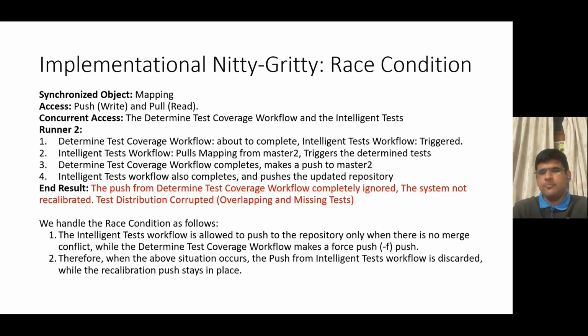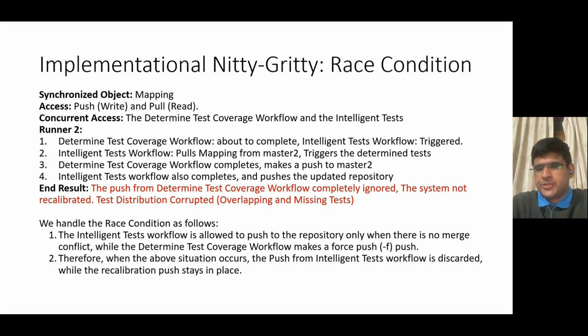The synchronized object here is the mapping repository, and it is accessed through push, which is a write, and pull, which is a read to the repository. The determine test coverage workflow and the intelligent test workflow can clearly run concurrently, because on a Saturday night we can definitely have commits which would trigger the intelligent test workflow before the determine test coverage workflow has completed. Both of them write to the mapping repository. So there is a synchronized object, two threads, and at least one of them is a write to the shared object. Therefore, this is clearly a race condition issue.